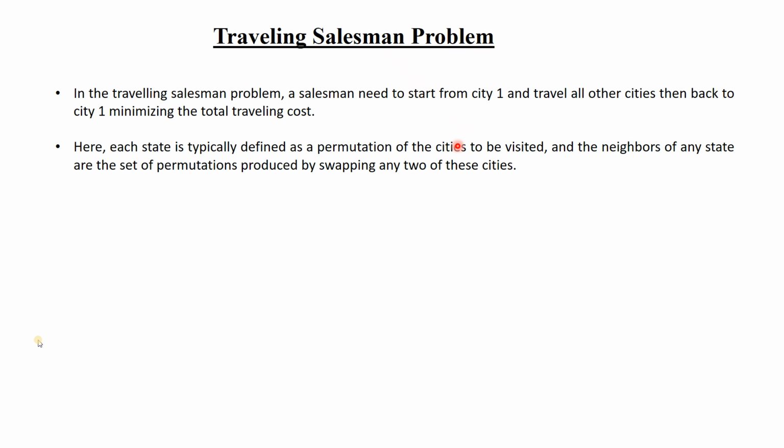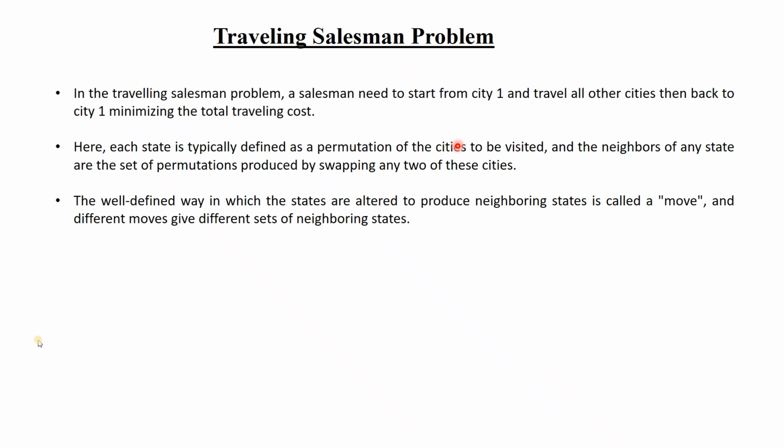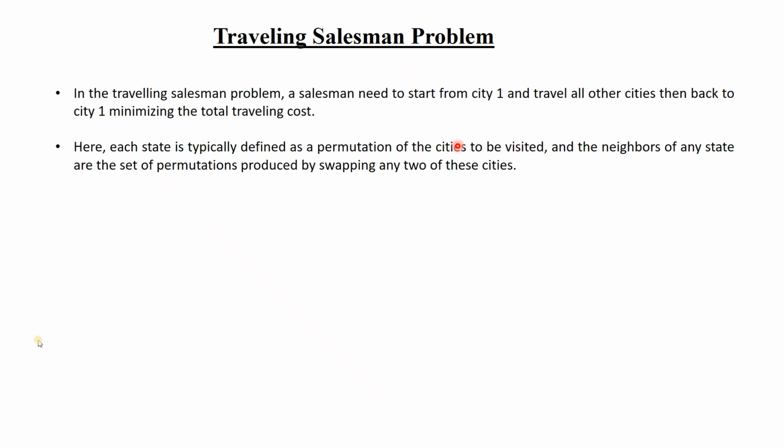Now there is another problem, the traveling salesman problem. Okay, it is also very similar to it. Here, suppose a salesman is traveling from city 1 to many cities, suppose 5 to 6 cities are there. He will start from city 1, then travel and reach city 1 again after completing the trip, but he has to complete it with minimum traveling cost.